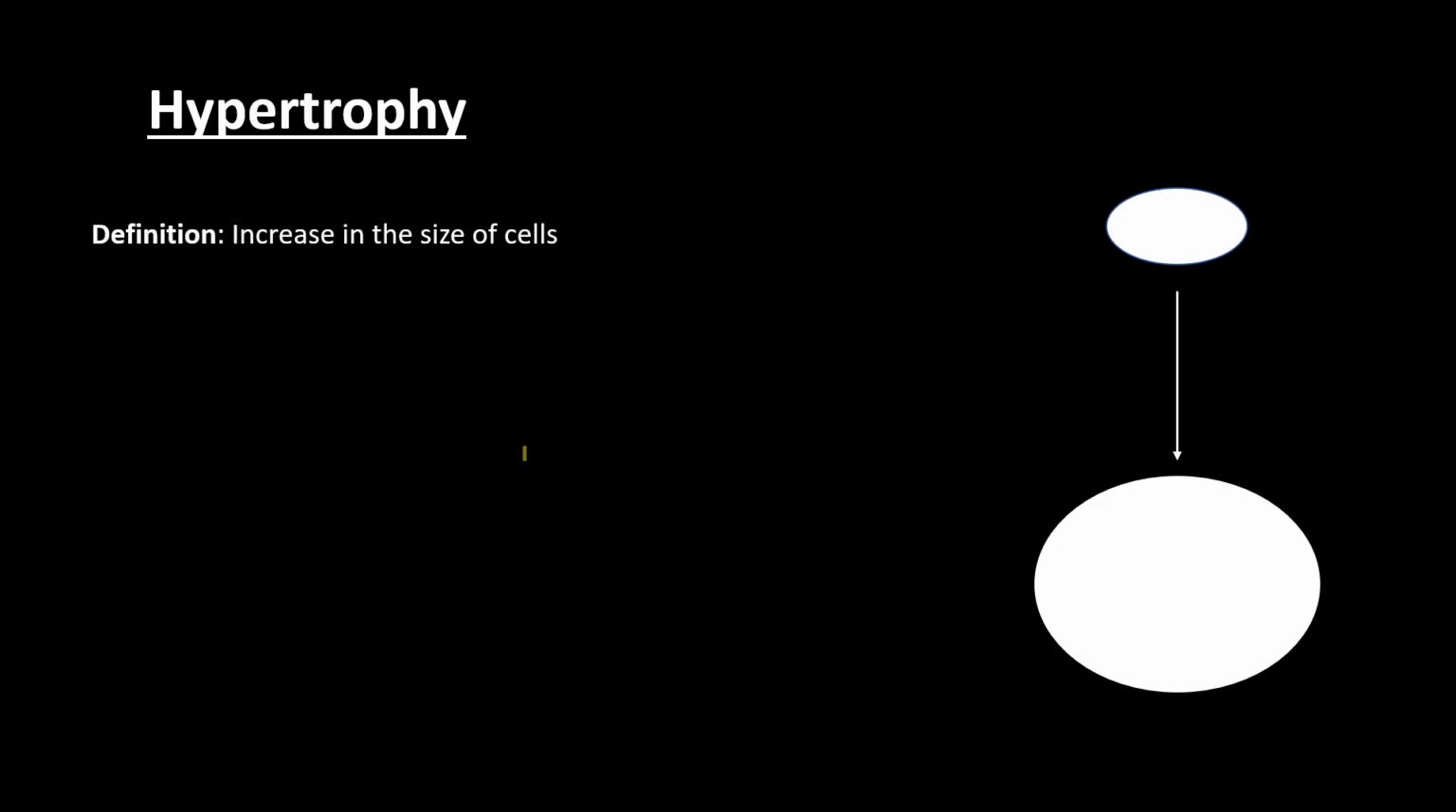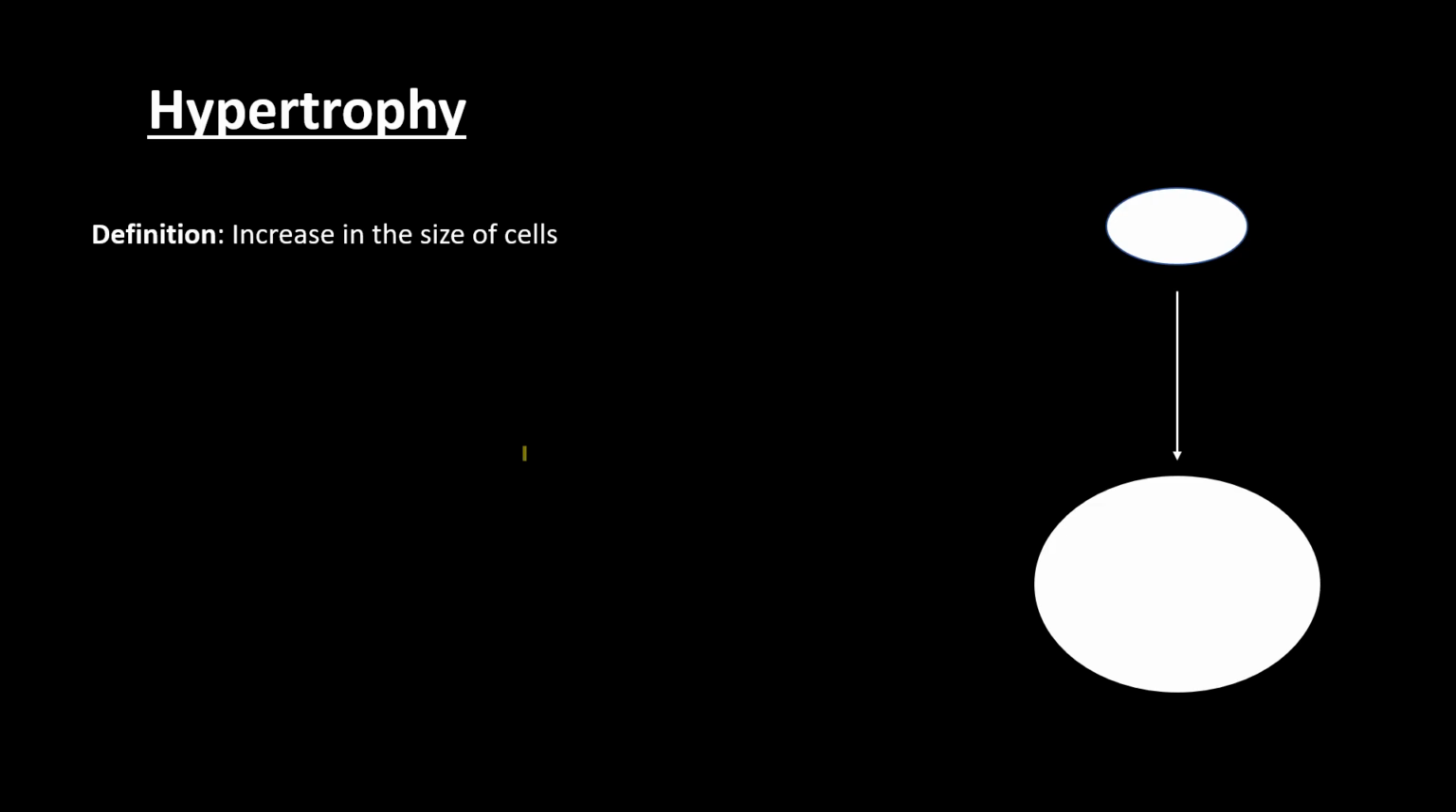So the next type of cell adaptation that we'll be talking about is hypertrophy. Just from the name, we can derive the definition of hypertrophy. Hyper means increase and trophy means size. So hypertrophy is the increase in size of a cell. Just to understand the concept better, if you look at this cell, this is a normal cell. After undergoing hypertrophy, that same cell increases in size. The cell became bigger, the cell enlarged. So increase in size of a cell is what we call hypertrophy.